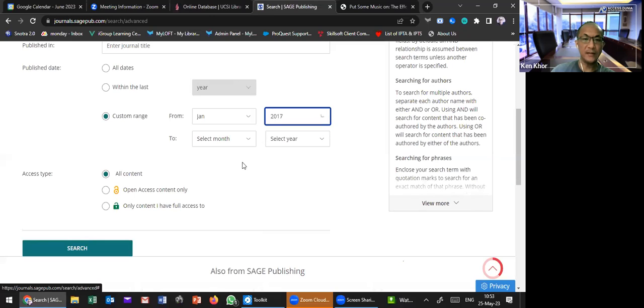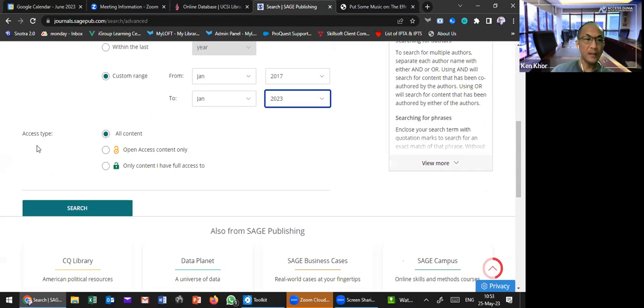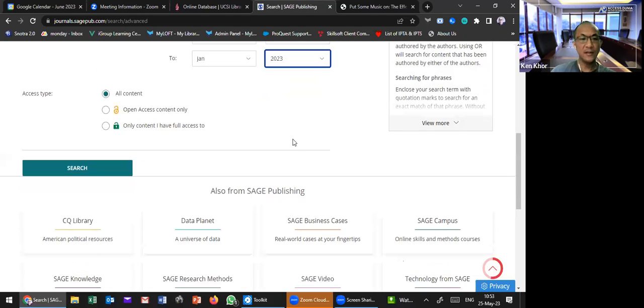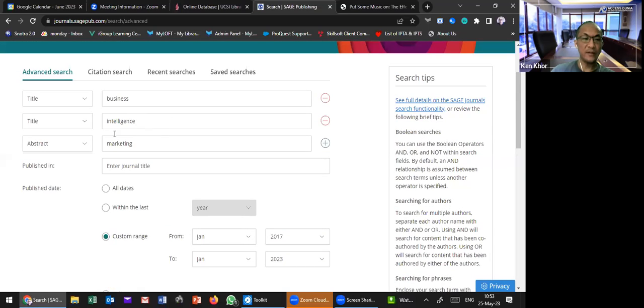Maybe from 17 to this year, better. Okay, and then access type, all content or open access only. Because I don't have the license, I choose this open access content and search. So you can use some of the functions here, right? Okay.